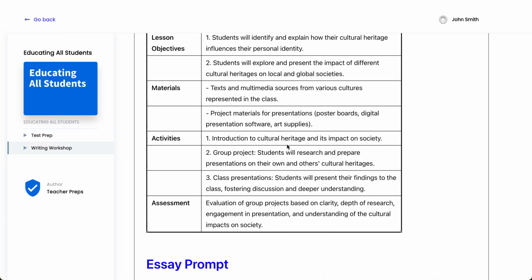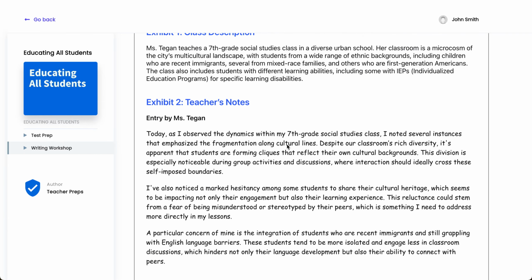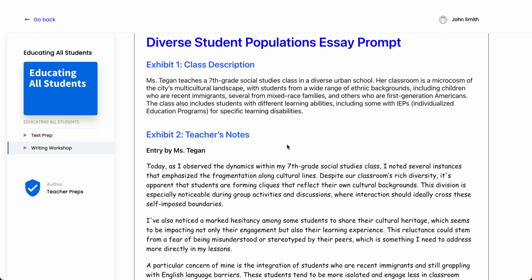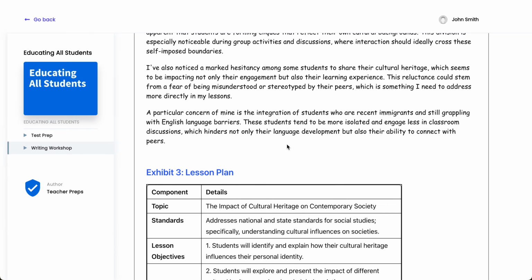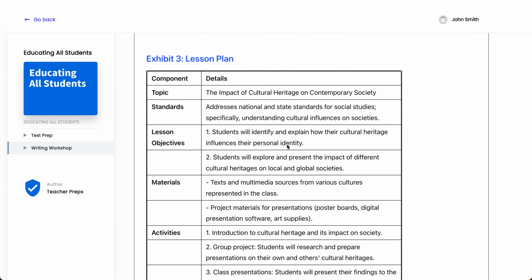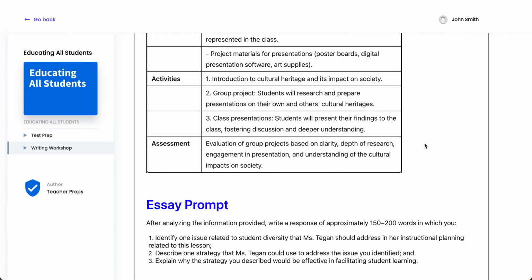Now, what you want to do is just make sure that you understand what you're writing about. We have Miss Teagan, 7th grade, social studies, very rich diversity. Sounds like a great class, but the thing that I read, and I like to summarize in my own head before I just start typing, it seems like Miss Teagan noticed that certain students with certain backgrounds are grouping together, but we know that it's important for all students to learn to work together. So that's what we're going to be writing about.